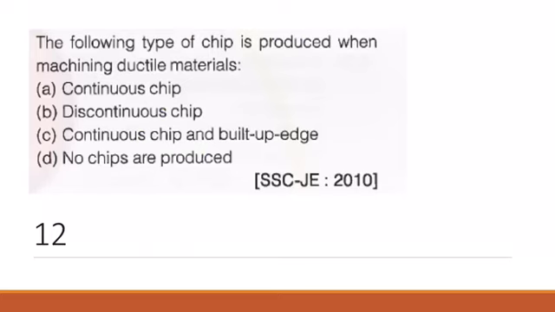Next question, question number 12, the following type of chip is produced when machining ductile material. As we have discussed earlier, for ductile material we get continuous chips, right? Also continuous chips with built up edge, but continuous chips with built up edge we get at high speeds.